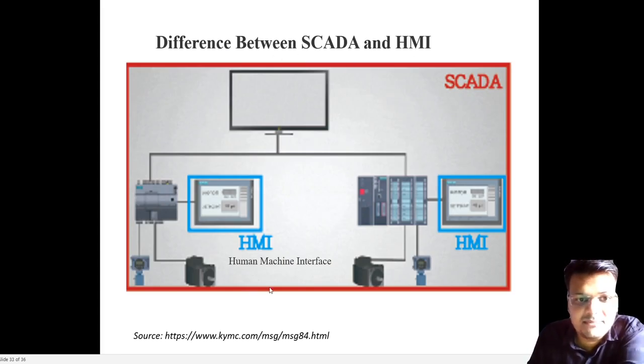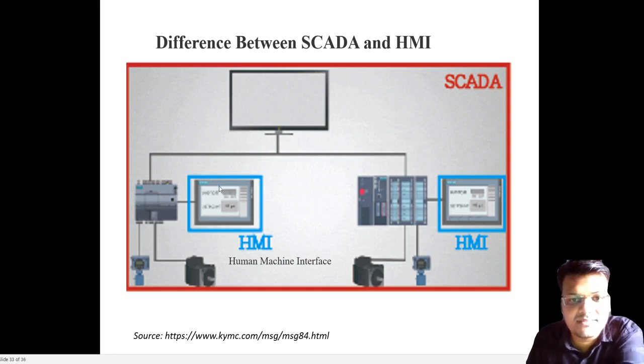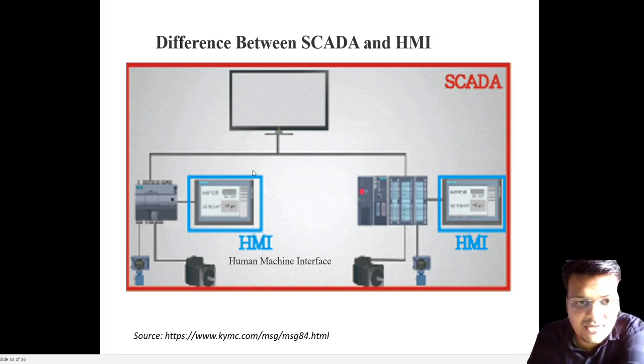Basically, HMI is the display part of the SCADA system. SCADA is comprised of many units, but HMI is basically the human machine interface. From here we give the input, basically in terms of a touch screen. Suppose we get a frequency value of 49.5. We want to increase the frequency. So how will we do it? We will increase the input of the steam.